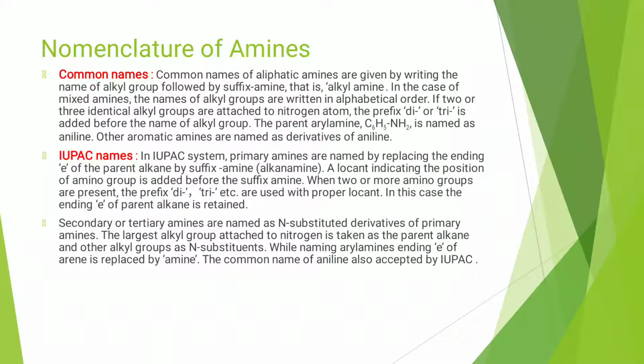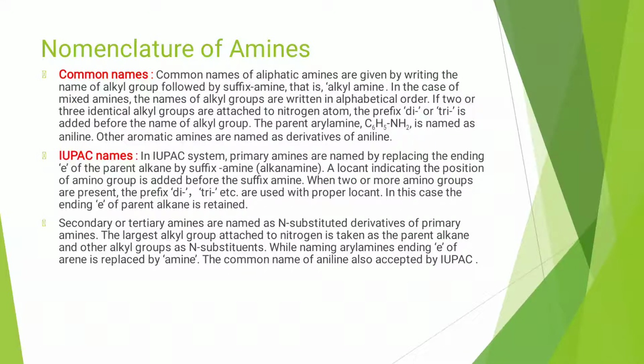Next, IUPAC names. In the IUPAC system, primary amines are named by replacing the ending E of the parent alkane by the suffix amine. That is, the last letter E of alkane is removed and instead of E, the word amine is added. So the name will be alkanamine. A locant indicating the position of the amino group is added before the suffix name. Means we have to assign the position of the amino group before the suffix amine.